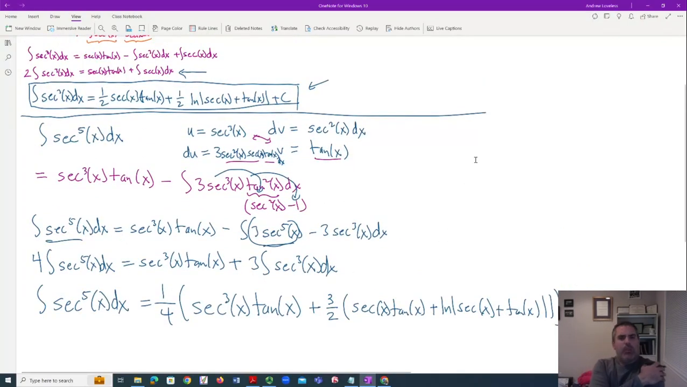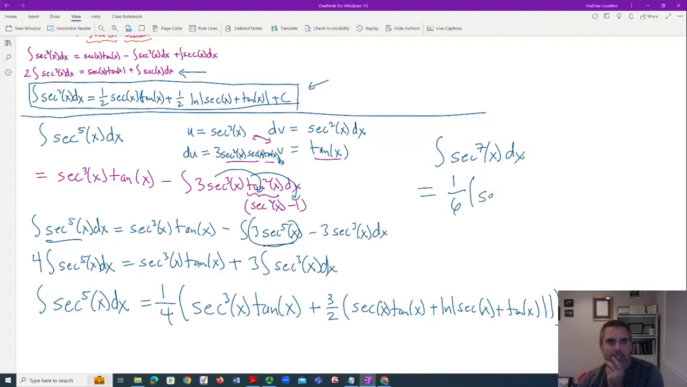So that makes me wonder if I want to do the 7th. I'll leave that for the viewer. What if you wanted secant to the 7th? And my conjecture now is that the integral of secant to the 7th of x dx is probably going to start with a 1. Let's see, I'm going to take 2 out. Probably a 1/6. I'm just trying to think of how these numbers are going to change. And then I think there's going to be a secant to the 5th x tangent of x.